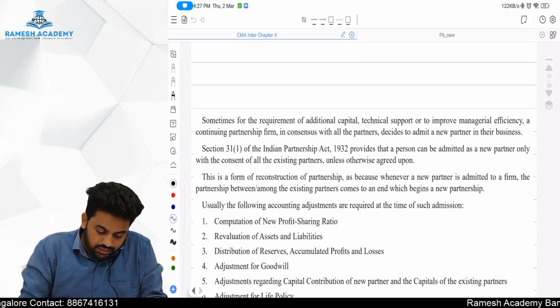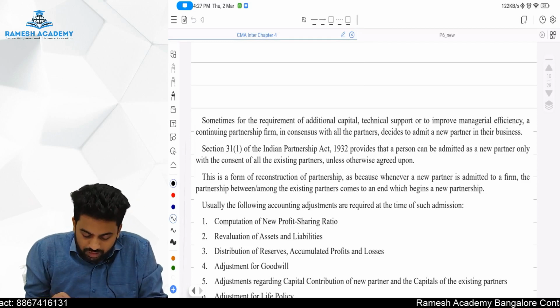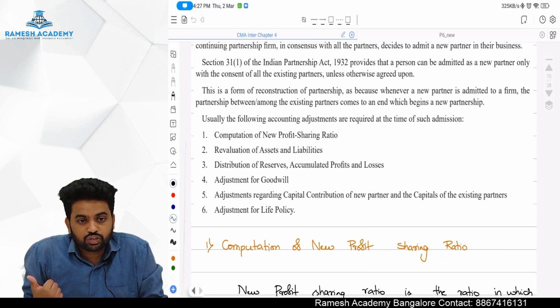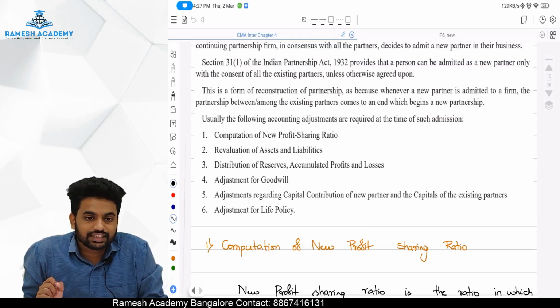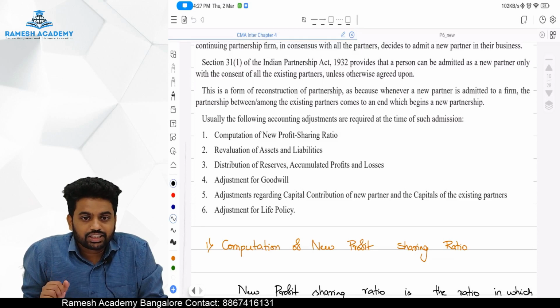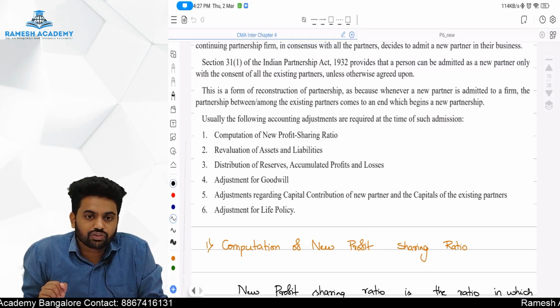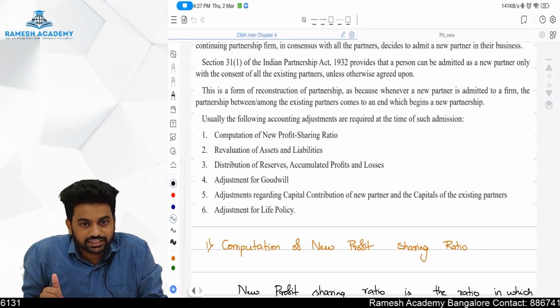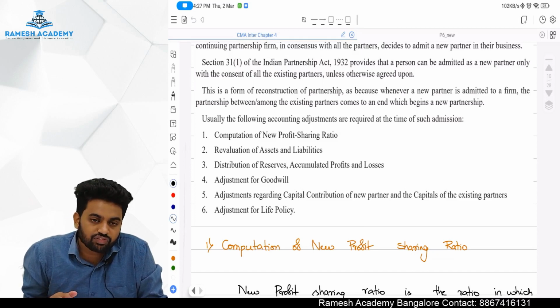Okay. When the new partner comes into business, from the accounting point of view, what are the things going to change? 1. Computation of a new profit sharing ratio. 2. Along with the new profit sharing ratio, of course, you are going to find out the sacrifice ratio. 3. Revaluation of assets and liabilities. 4. Distribution of reserves, accumulated profits and losses. 5. Adjustment for goodwill. 6. Adjustment regarding capital contribution of the new partner and capitals of the existing partners. 7. Adjustment for life policy.